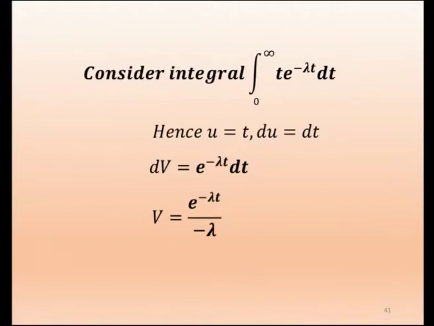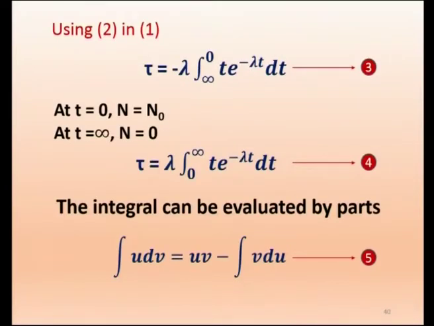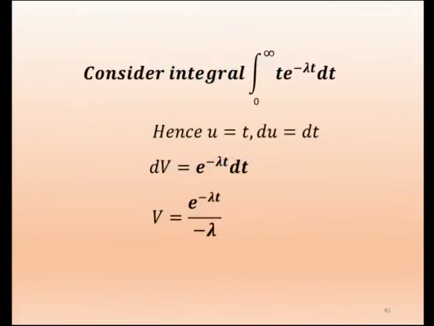So, consider the integral 0 to infinity t e power minus lambda t dt. See, in this integral lambda is a constant, so we will substitute that later. What we have done is, this part alone is taken as the required integral, then we will include lambda later. So, this part t e power minus lambda t dt, that is what we are considering here, 0 to infinity.